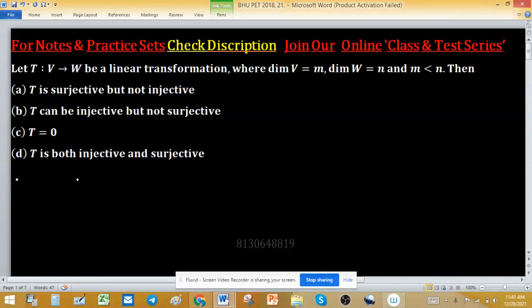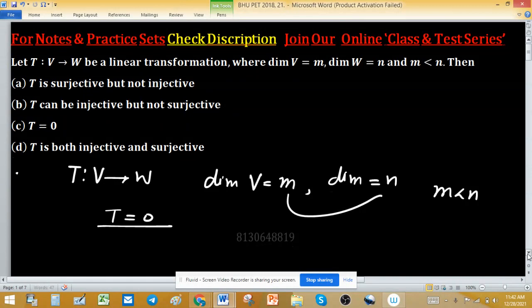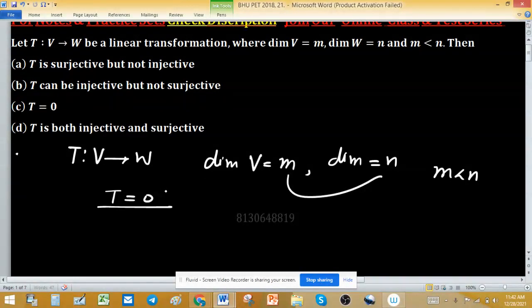We have a linear transformation T defined from V to W, and the dimension of V equals M and the dimension of W equals N, with the condition that M is strictly less than N. Then we have to ask about one-one and onto of the linear transformation T, and T can be 0 in option C. So to check one-one and onto, first we have to write the matrix representation of this linear transformation.